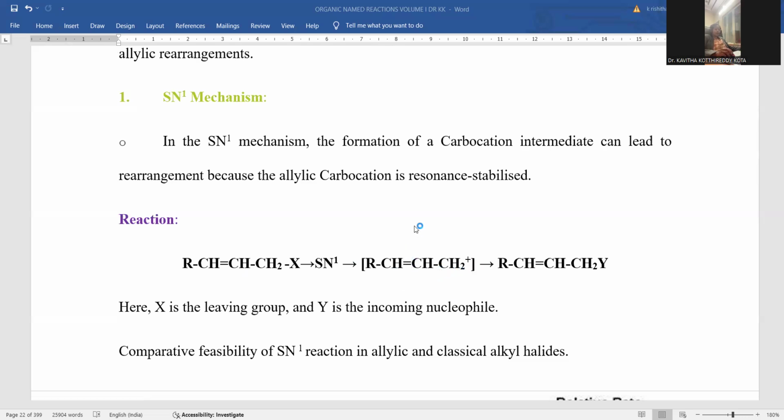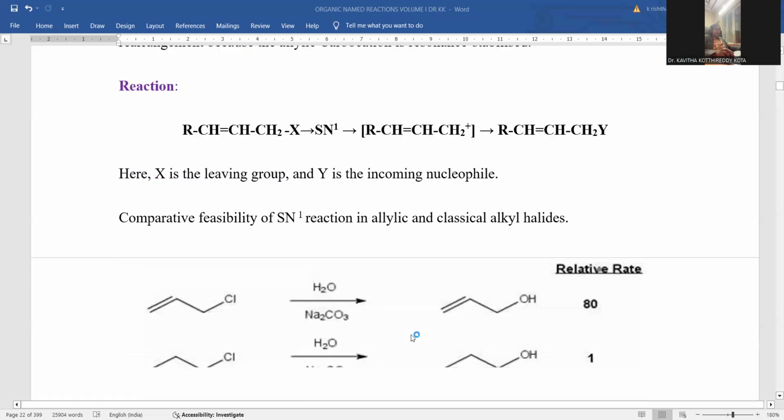The double bond will be shifting over there, and in order to satisfy the deficiency of the carbon atom, this carbon experiences the positive charge. This is the primary carbocation. Here is the secondary carbocation you can achieve. Finally, any Y group, that is the incoming nucleophile, is able to bind at the terminal carbon atom. This is the way the SN1 reaction proceeds, giving rise to a final product.